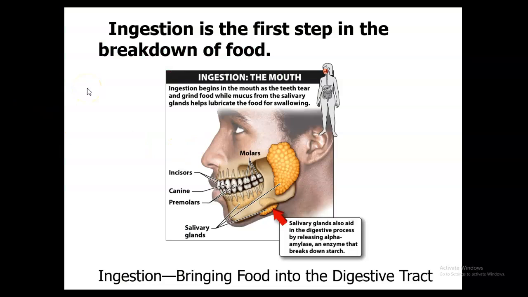First, starting us off, we have ingestion. Ingestion is our first step in breaking down food. It begins in the mouth, as the teeth tear and grind that food while they mix it up with mucus and saliva from the salivary glands. That helps lubricate the food, as well as add some enzymes to help the digestion process start. So with ingestion, food is taken into the body, and it actually involves 5 anatomical parts.